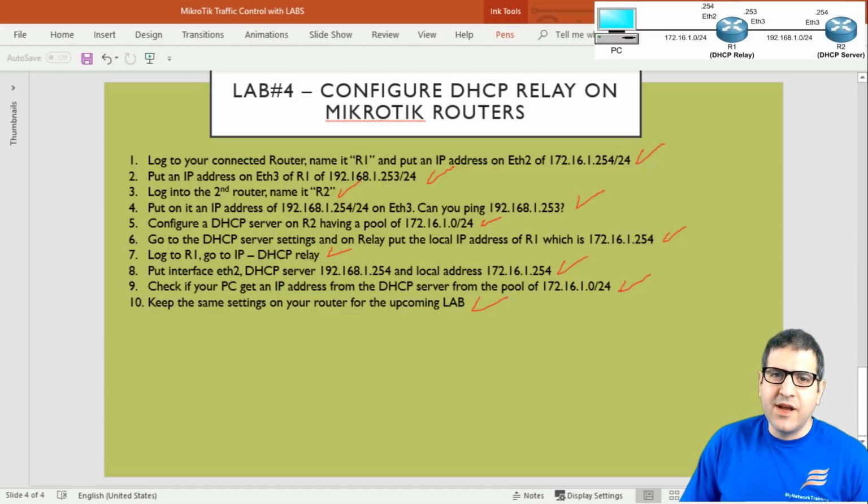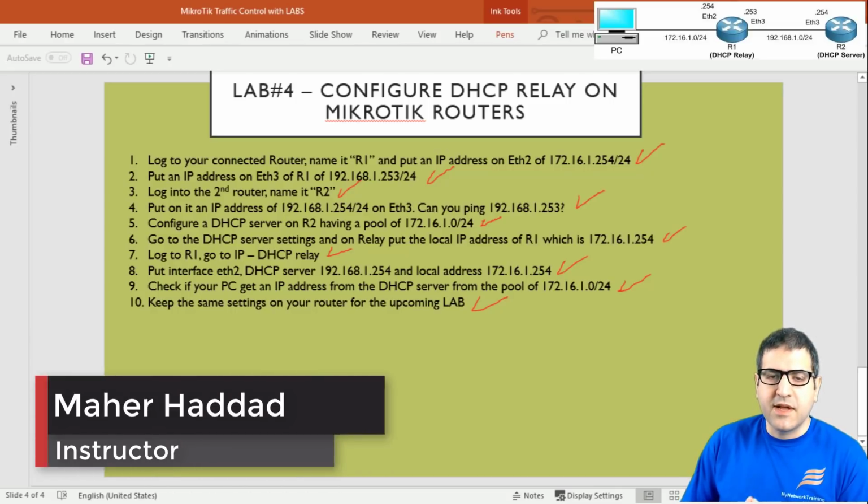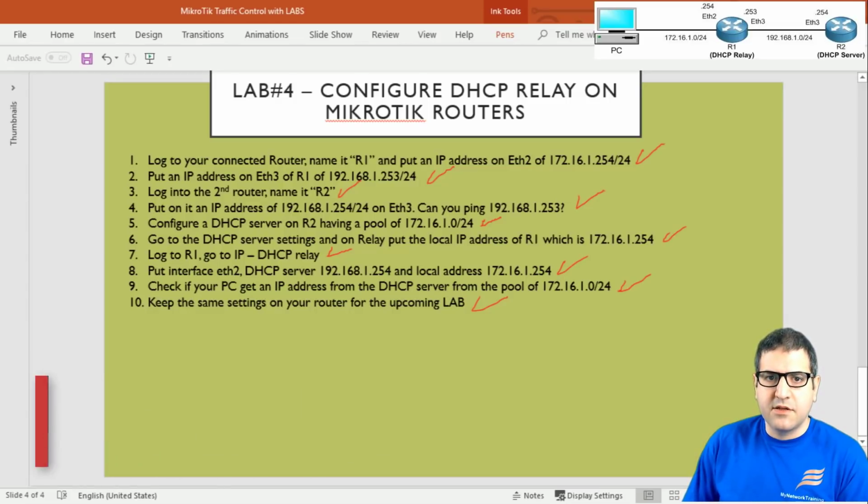Of course, there is another way that they say you can put the ports on a bridge. But in this case, when you make a bridge between the ports, the function of the relay is not there anymore, because then it becomes like a switch. So I prefer this way, because this way you are making the real relay, and your router will let the broadcast pass. It is still a router, but it is letting the broadcast pass using the DHCP relay.